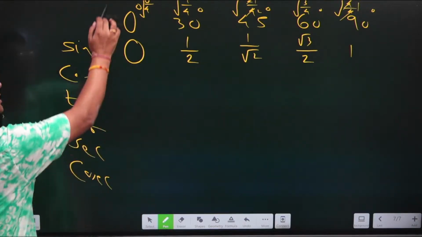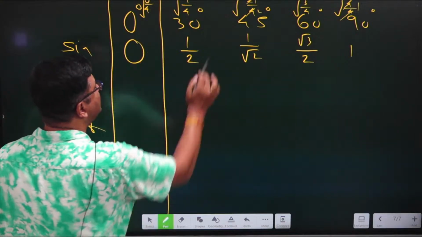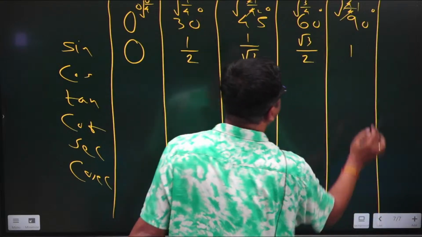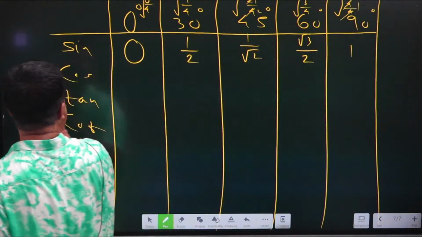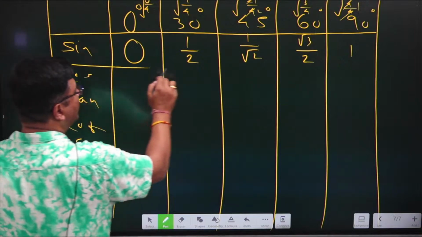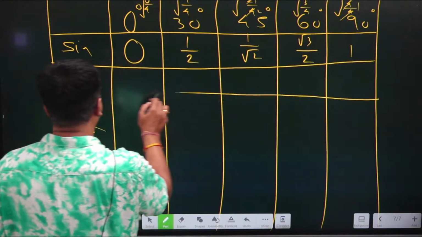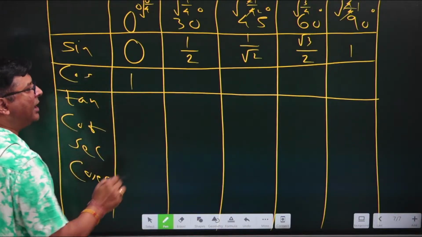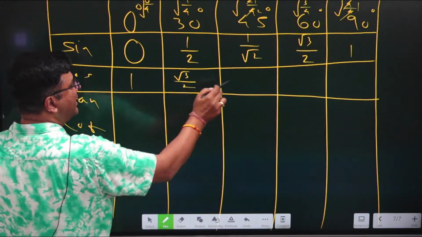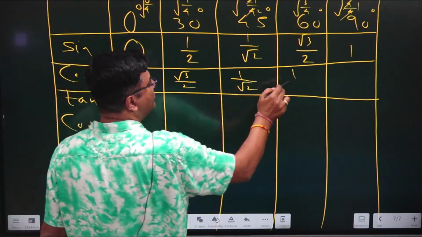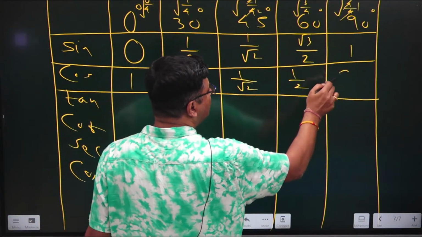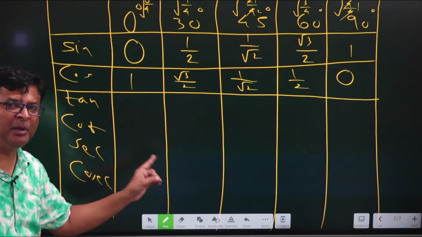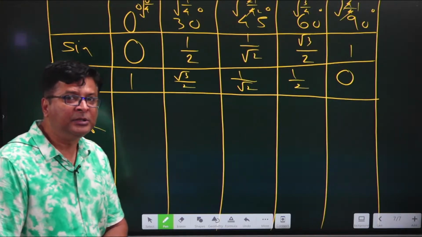That means whatever values you have written for sine 0 degree, sine 30 degree, sine 45 degree, sine 60 degree and sine 90 degree, just write it in reverse order and you will be getting the values of all your cosine values. That means first value will be 1, then next value will be root 3 by 2, then next value will be 1 by root 2, next value will be 1 by 2 and then next value will be 0.